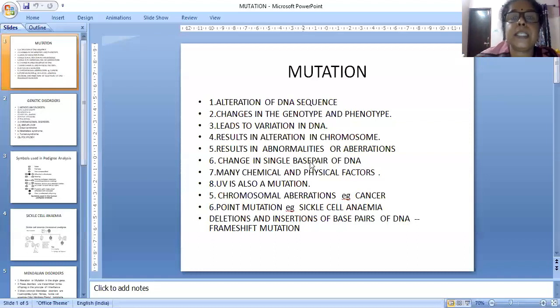So a change in a single base pair of DNA can also occur. The normal base pairing is adenine to thymine, cytosine to guanine. Any change in a single base pair of DNA can be caused by many chemical and physical factors.